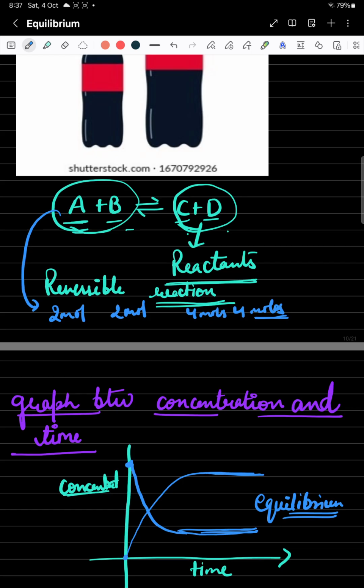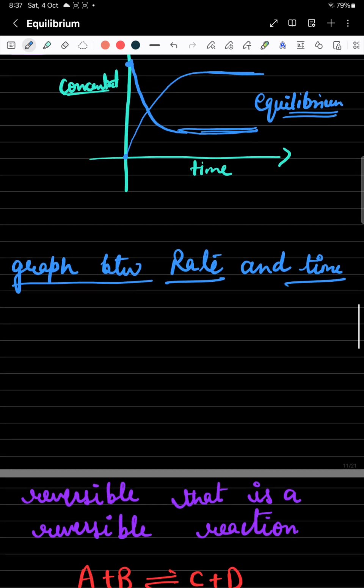So 2 moles of A are reacting with 2 moles of B. They are forming 4 moles of C and 4 moles of D. And at the same time, 4 moles of C and D are reacting and forming A and B. Getting my point, students? Now this is my equilibrium stage where concentration becomes constant and rate becomes equal.